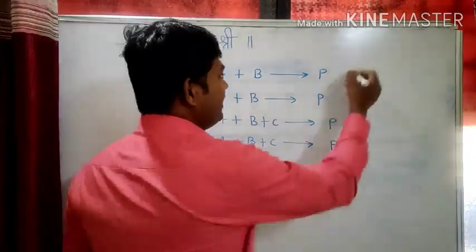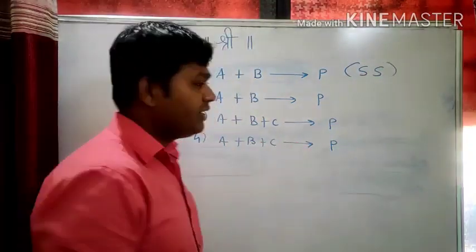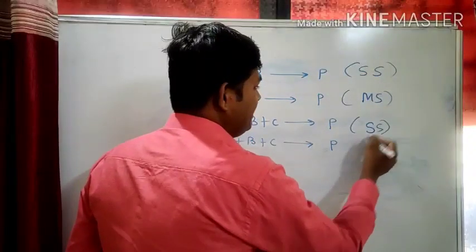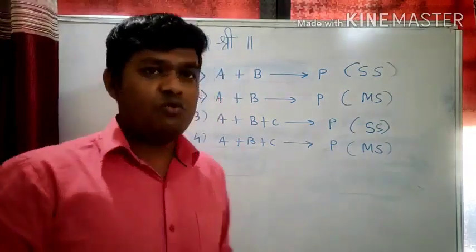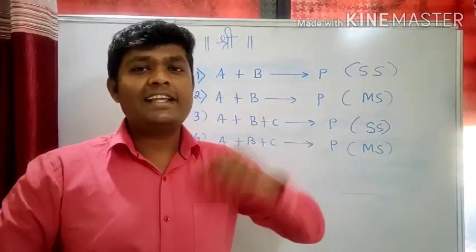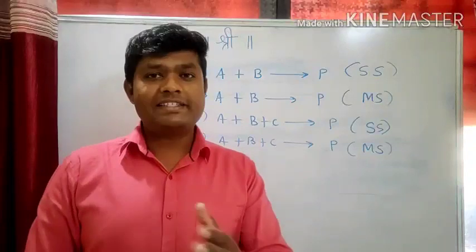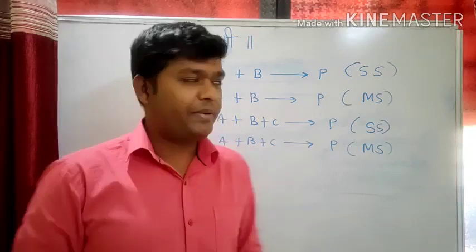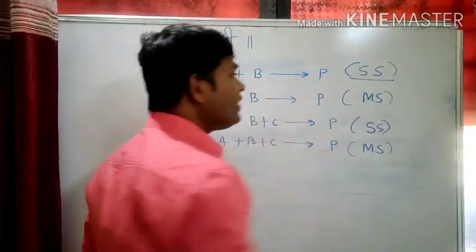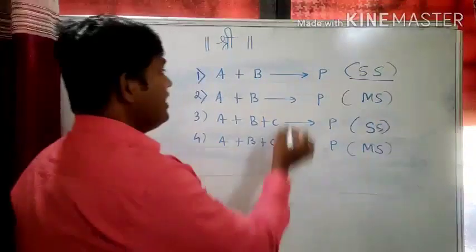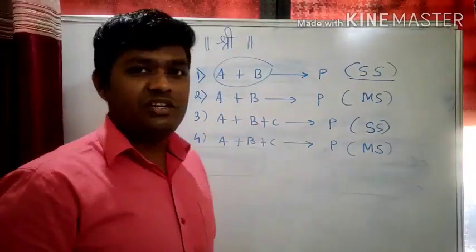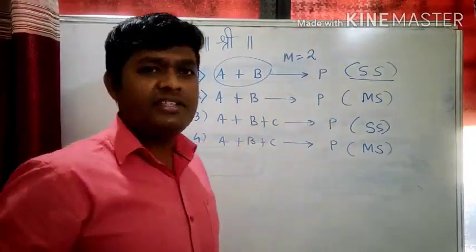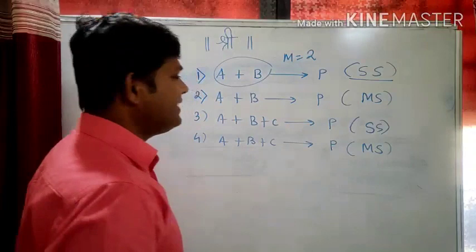Now assume that this is a single step reaction, this is a multi-step reaction, this is a single step reaction, and this is a multi-step reaction. Now we know which reaction is single step and which is multi-step. Now we can easily predict the molecularity for a single step reaction. As I discussed, for a single step, the number of molecules involved in a reaction is the molecularity of the reaction. How many molecules are involved? 2 molecules are involved, so molecularity is 2.